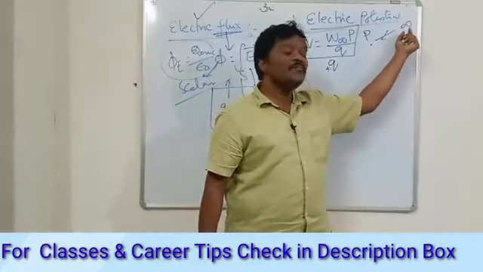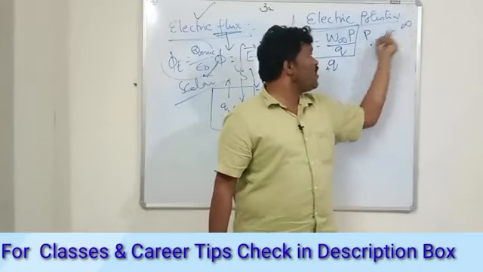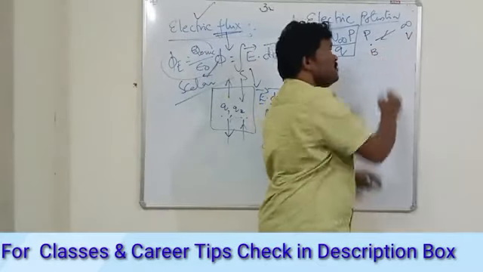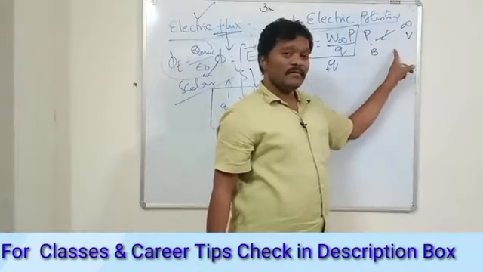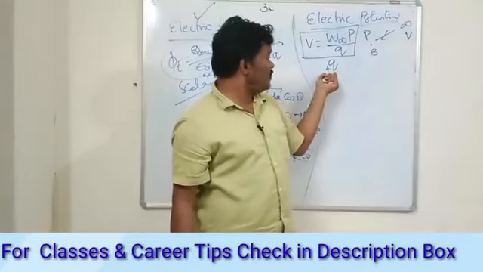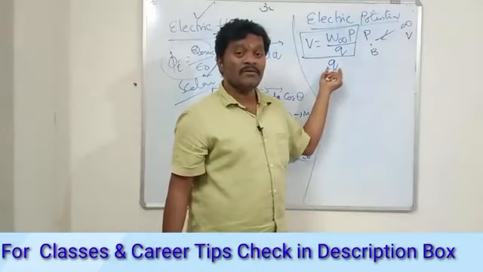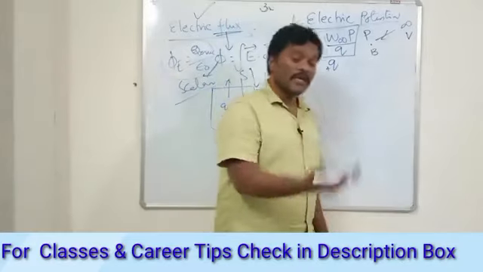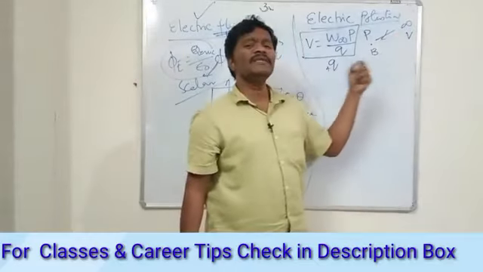So from the unlearning point to the learning point, it may not be infinity. It can be any point to any point. Say this point is A and this point is B. Now you need to bring it from point A to B, and for that you need to do work on a charge. How much work should be done on this charge? That tells you the electric potential. Okay, from infinity to this point. So it is very simple.